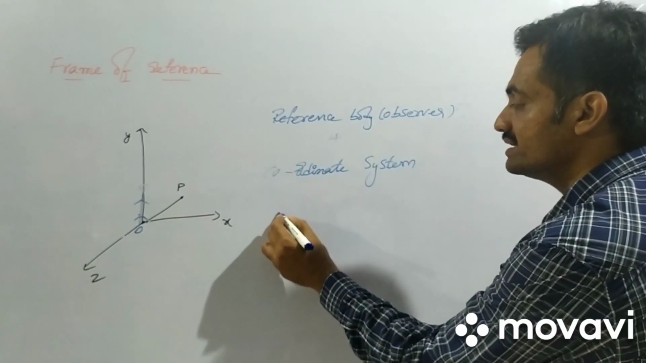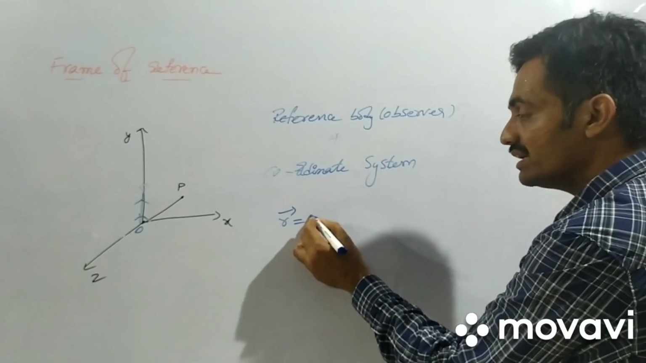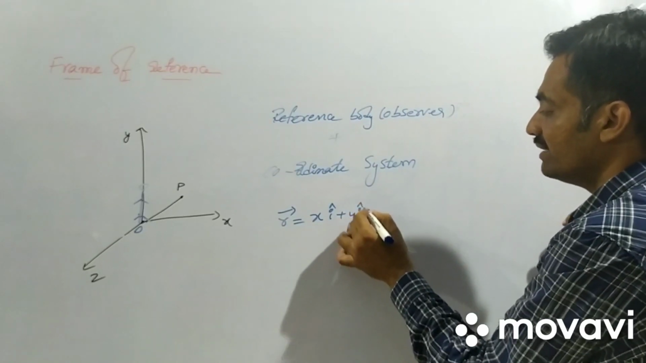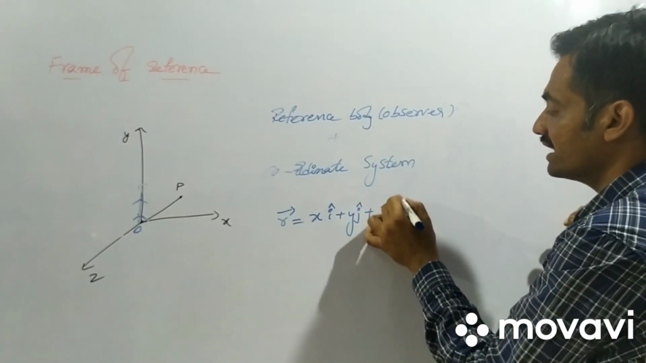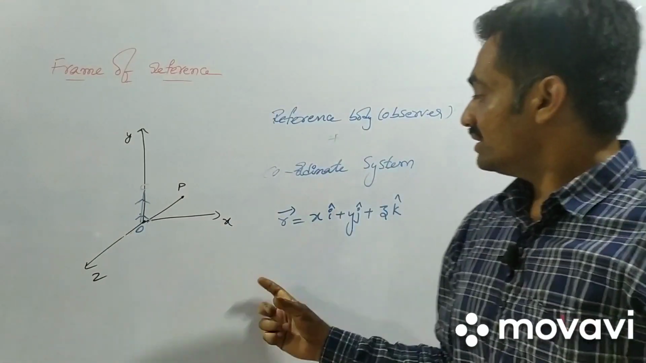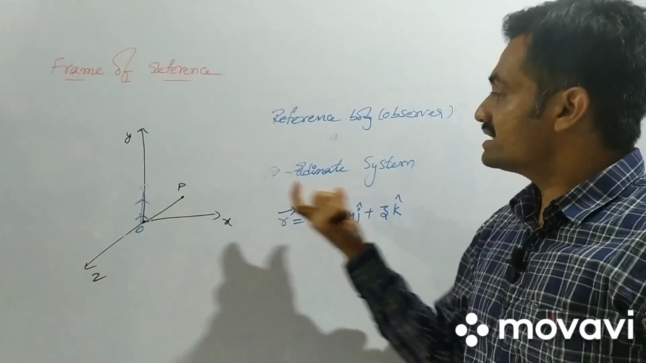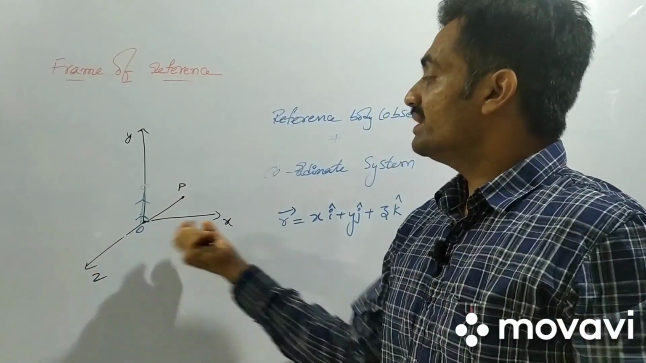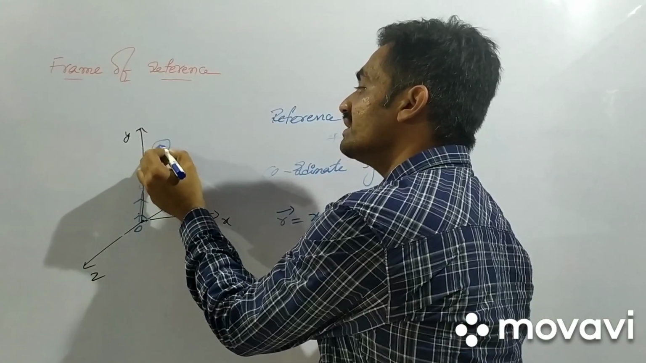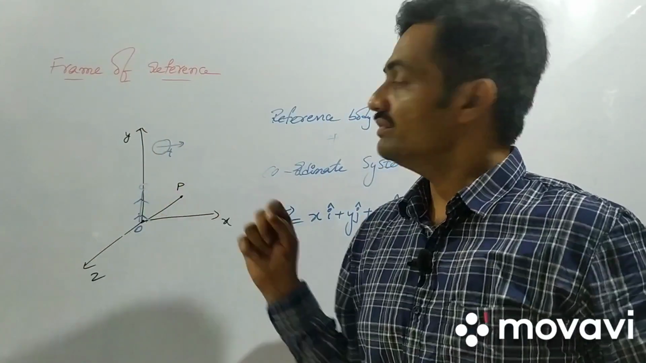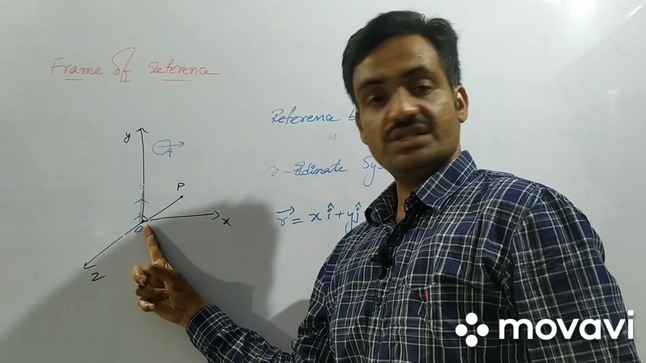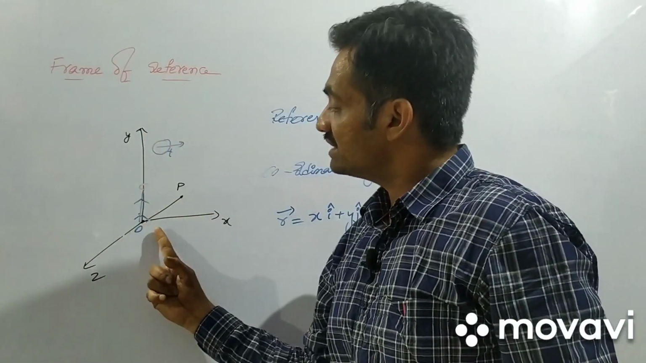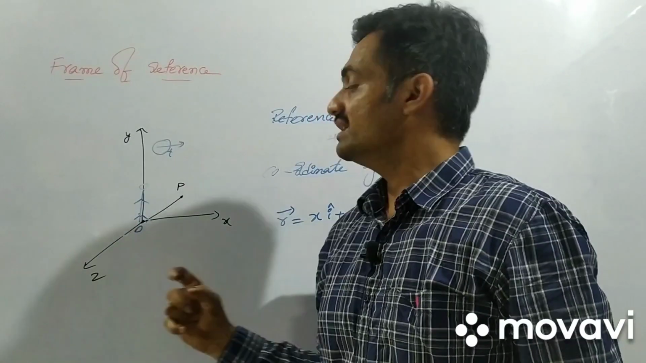To represent this coordinate system, we write the equation as r bar equals x i cap plus y j cap plus z k cap. It represents the coordinate system, and this represents the reference body. Now the position of the particle is represented with respect to time. With respect to time, the position of the particle changes along the x-axis, along the y-axis, and along the z-axis.